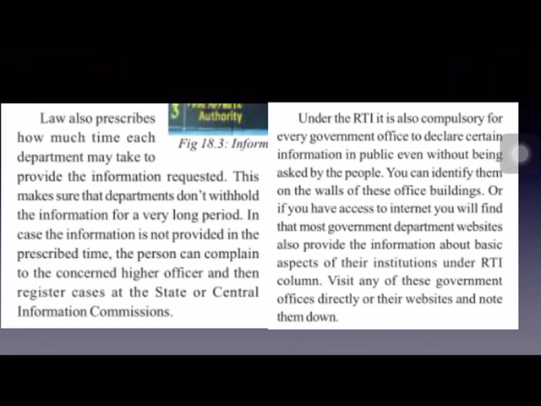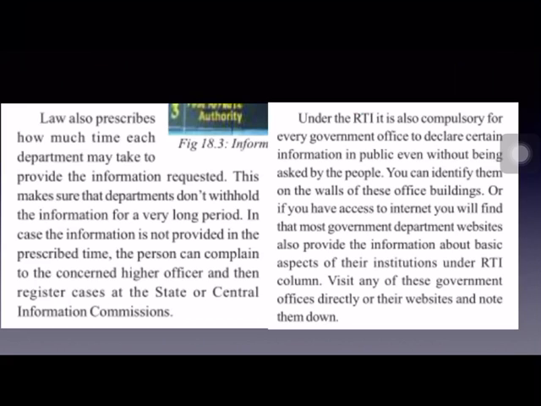Now, according to this Act, the RTI Act, the government departments are supposed to provide the required information within the prescribed time. They cannot take long time to answer the questions. They have to provide the information within the prescribed time, and they cannot hold the information for long time. And if the information is not provided within the prescribed time, a complaint can be made to the higher officer, and a case can be registered at the State or Central Information Commission.